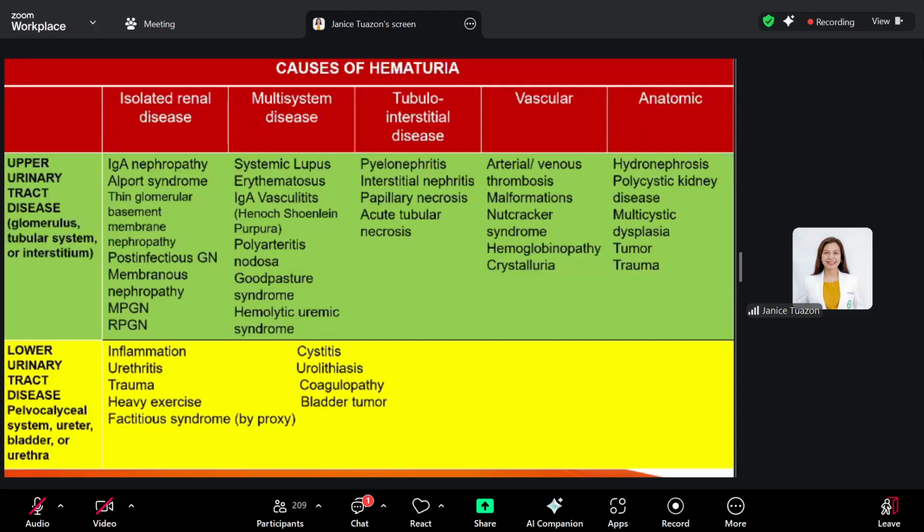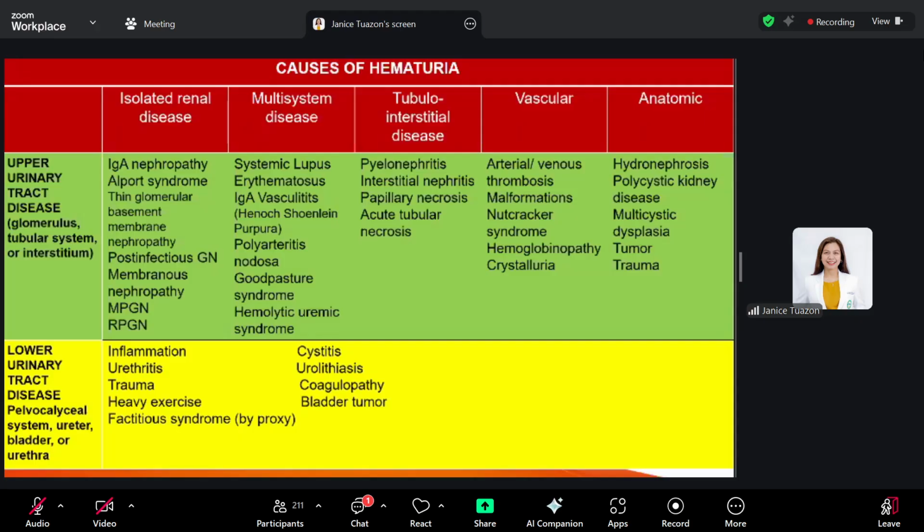Tubulointerstitial diseases are mostly secondary to infection or pyelonephritis. Vascular diseases may also present with hematuria. Same thing with your anatomic diseases. For the lower urinary tract, most often it's because of an inflammation or infection. So urethritis, cystitis, even urolithiasis, especially during the passage of the stones. Bladder problems such as tumor or maybe ureterocele may also cause hematuria, bright red urine.